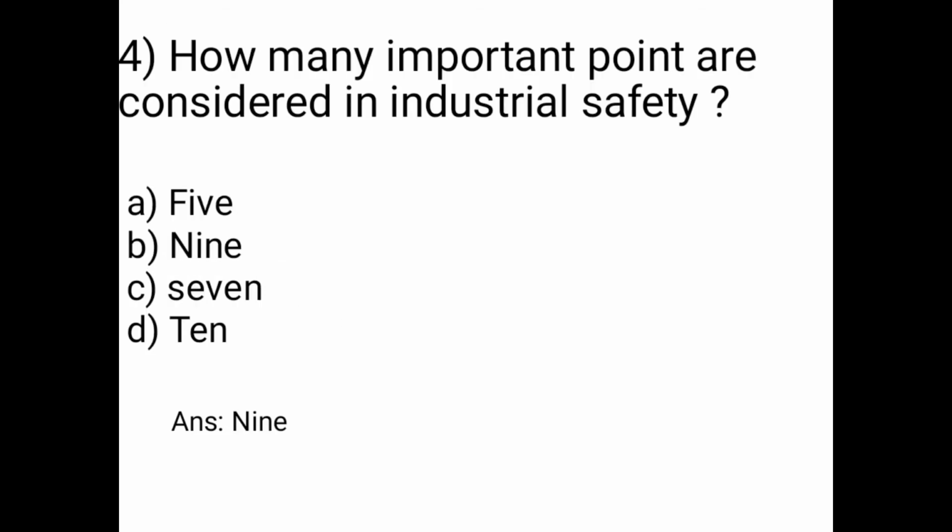Next is, how many important points are considered in industrial safety? A is 5, B is 9, C is 7, D is 10. Answer is option B, 9. Means 9 important points are considered in industrial safety.